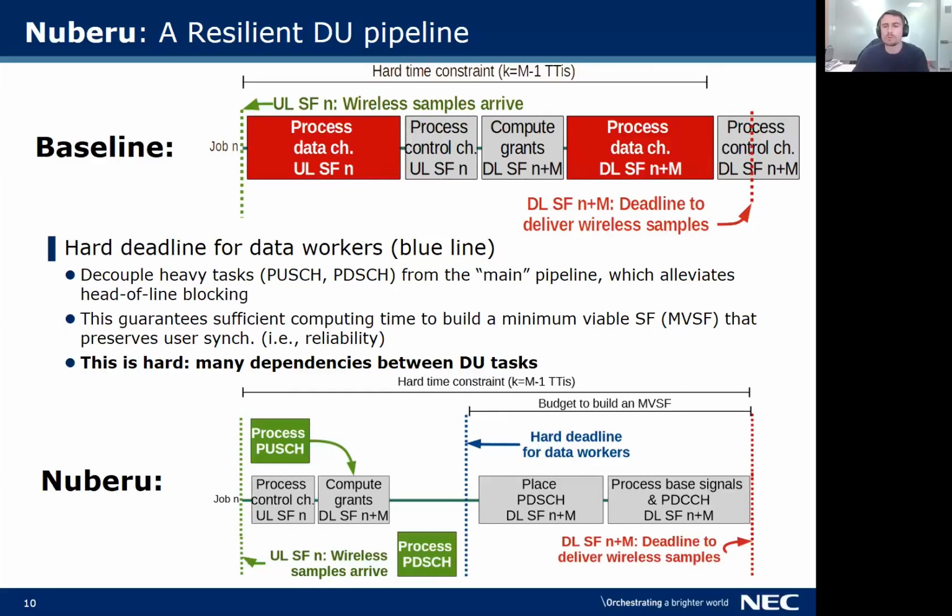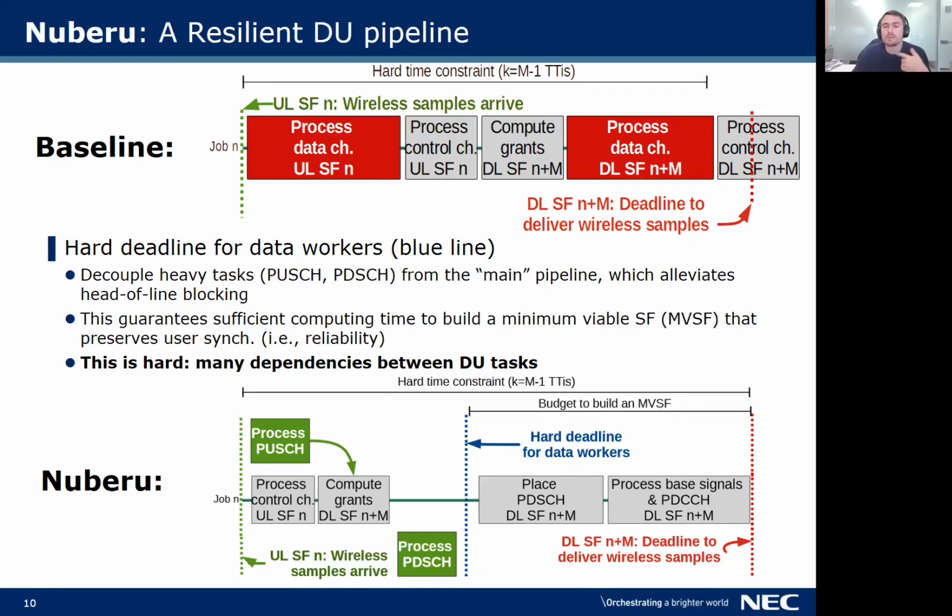We call our solution to this problem Nuberu. The underlying idea is extremely simple. For every job, the goal of Nuberu is to make sure that the most important signals and channels, those that preserve user synchronization, can always be processed before the final deadline, the red deadline in the figure. In this way, by this red deadline, Nuberu always has ready the minimum amount of information required to build a viable downlink subframe, which we call minimum viable subframe, and which can preserve synchronization, even if to do so, we have to sacrifice data channels somehow.